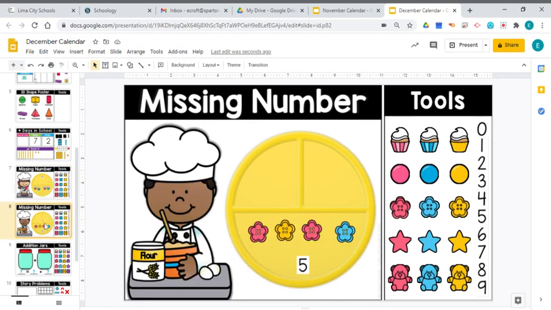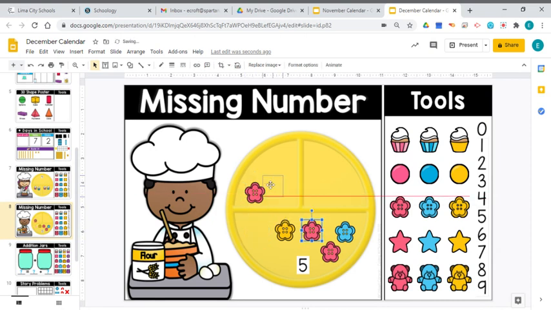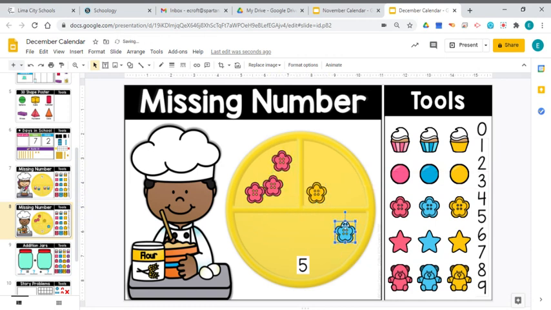Let's take a look at 5, because we also worked on 5 yesterday. Oops, I've got to add another button to get to be 5. There's 5. We've got 1, 2, 3, 4, 5 buttons. And we can move those into the divided plate to make a different number. So let's move all the pink ones into 1. We don't have to do that, but let's do that. And then we can move the other 2 over here. So we have 3 and 2 is a way to make 5.